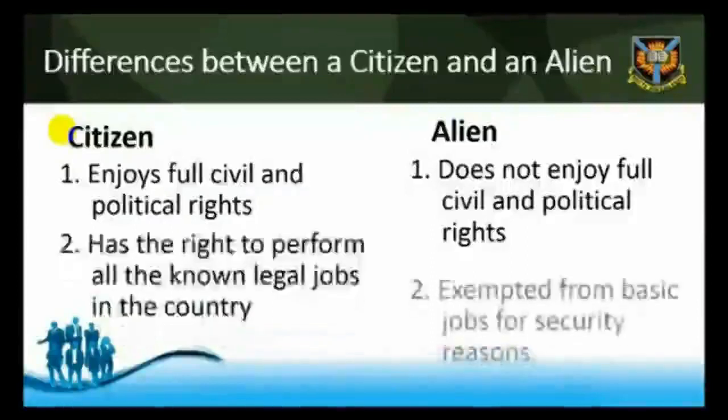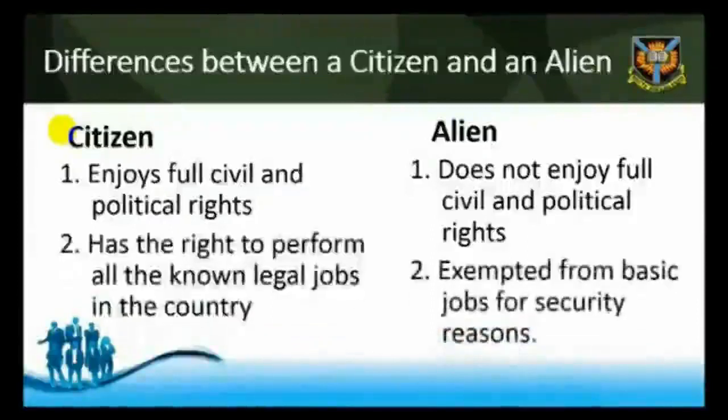A citizen has the right to perform all the known legal jobs in the country, while an alien is exempted from basic jobs for security reasons. A citizen of a country can be recruited into the Nigerian police and can work with the Nigerian minting company, but an alien cannot be considered for such security jobs.